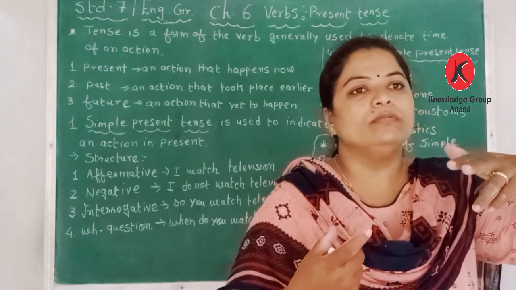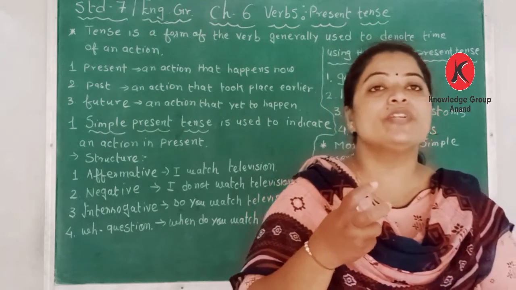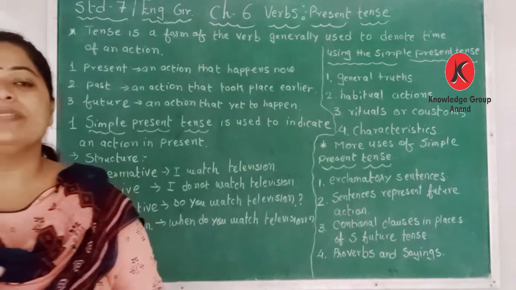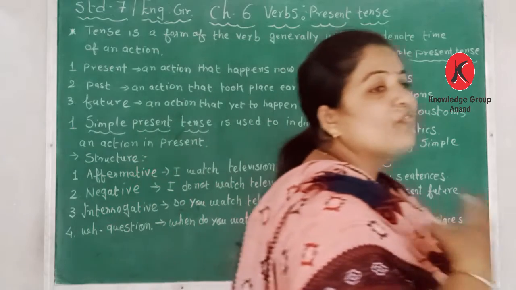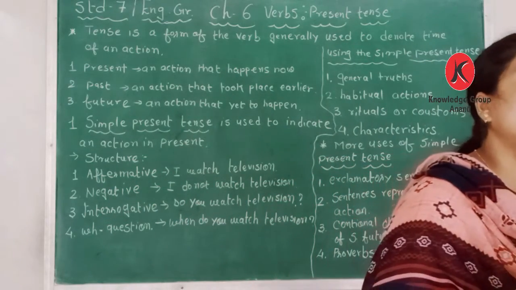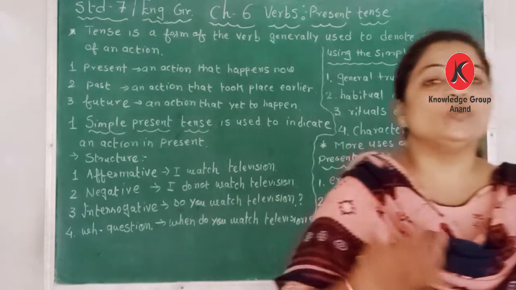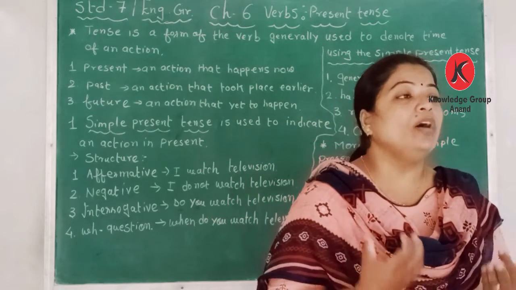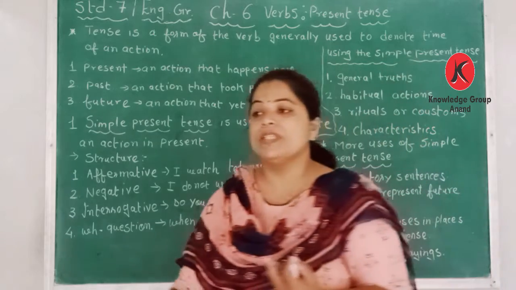Sit down. These are the instructions given. And exclamatory sentences express strong feelings. Ouch, oh, wow, brow. These are the words which express strong feelings, all exclamatory sentences.